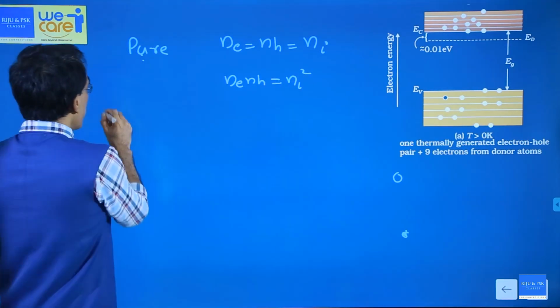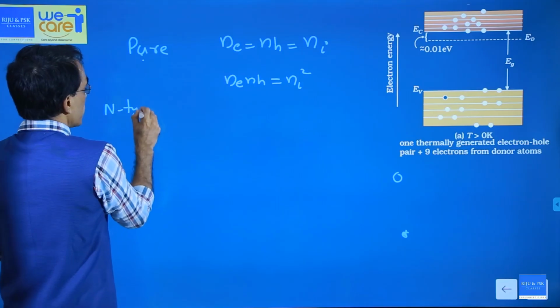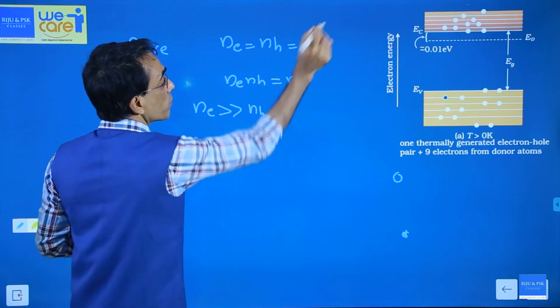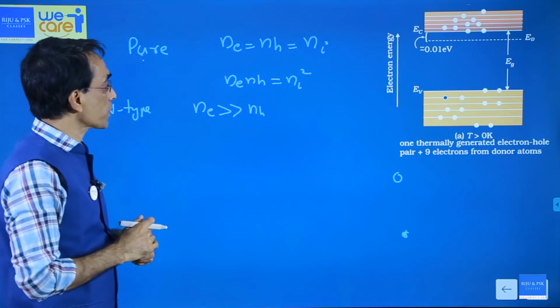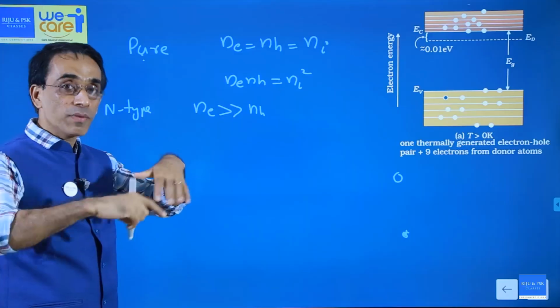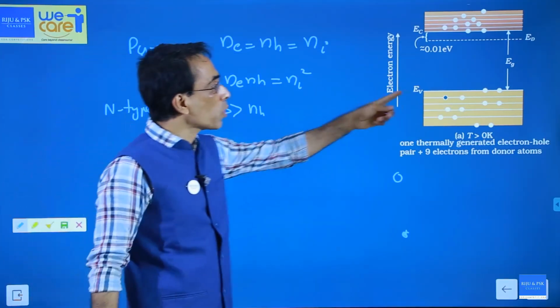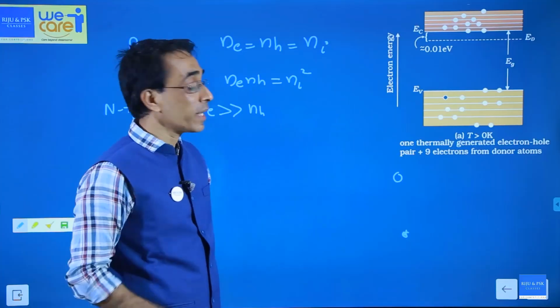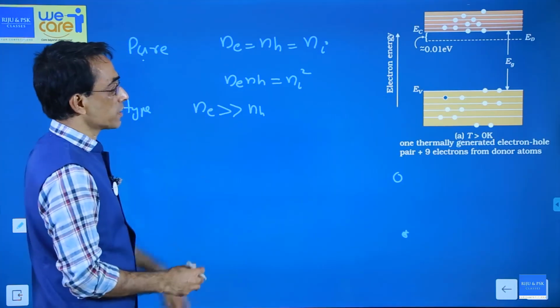But now in an n-type semiconductor, Ne is much greater than NH. Refer to the diagram, think about it. So the rate of electron hole recombination will increase. That means more holes will get occupied. This will effectively decrease NH.